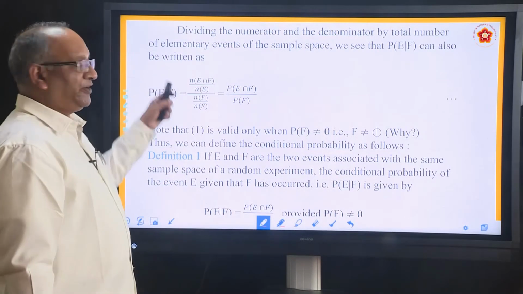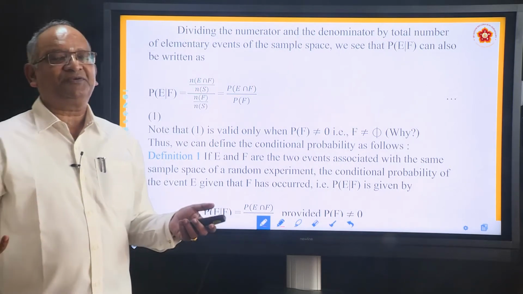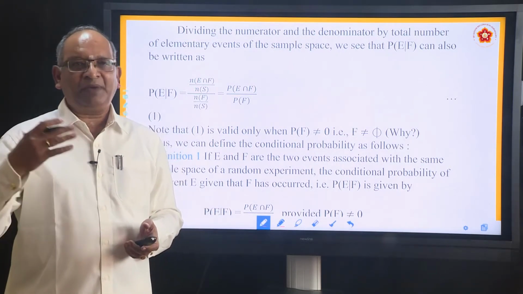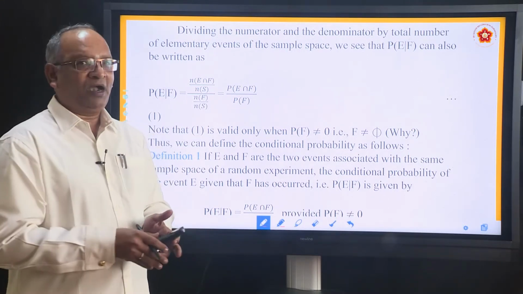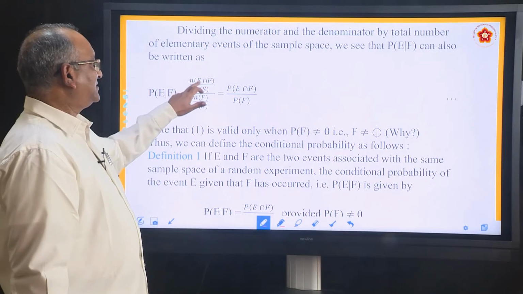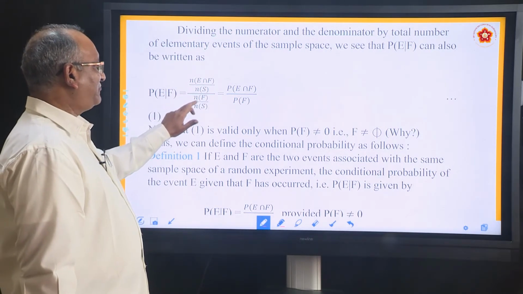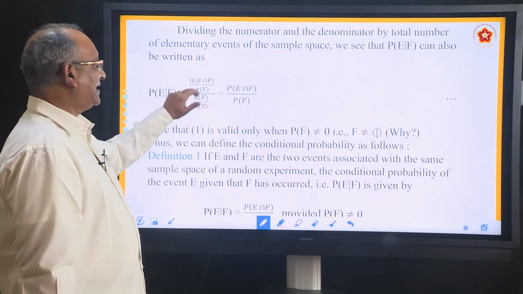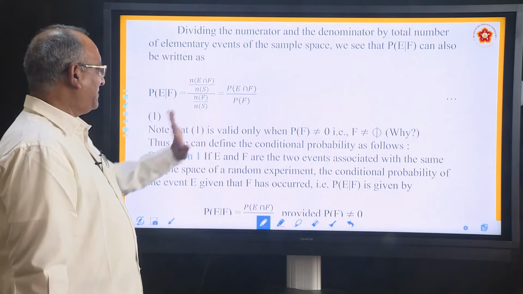Now if you divide numerator and denominator by n(S), because how do we define a probability? Number of favorable elements by total number of elements. So n(E∩F) divided by n(S), similarly n(F) by n(S). So n(S) gets cancelled, and this is written as P(E∩F) by P(F).